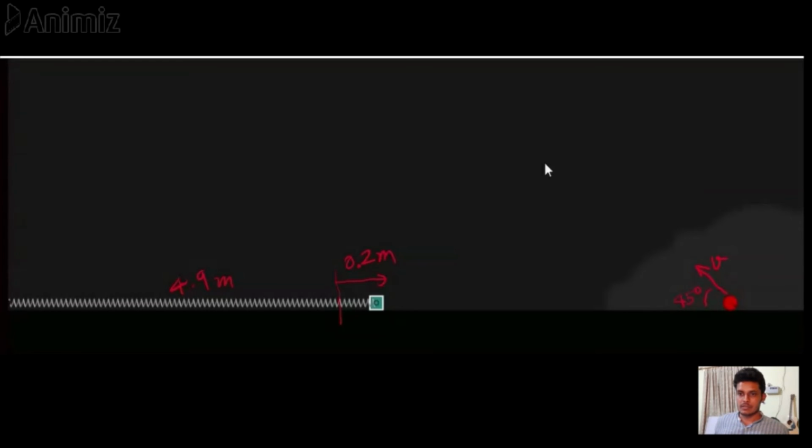As soon as we release the system, this spring will start an oscillatory motion in the horizontal direction from its extreme positions. One is at 0.2 meters stretched, and the other is the compressed state, 0.2 meters compressed. So it will oscillate between these two points.